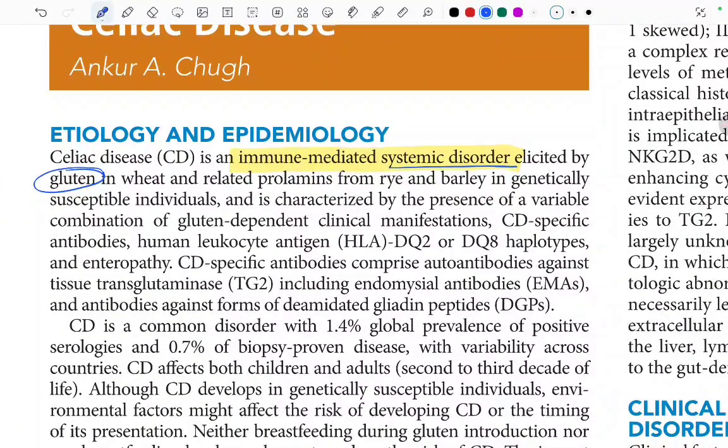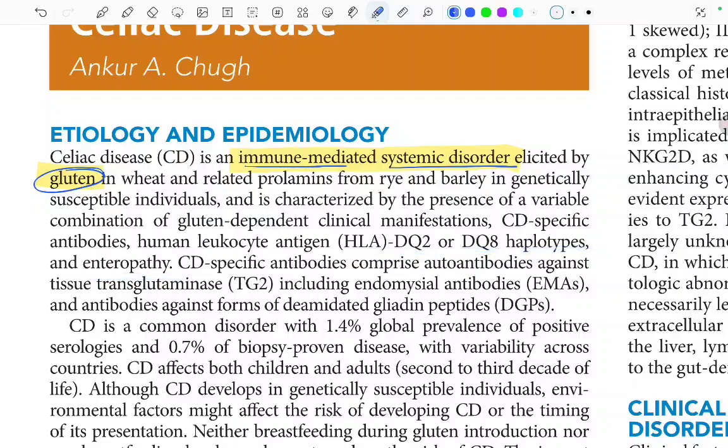Celiac disease is an immune-mediated, systemic disorder which is elicited by gluten, which is present in the wheat, and related prolamins from the rye and barley, in genetically susceptible individuals, and is characterized by the presence of a variable combination of gluten-dependent clinical manifestations, CD-specific antibodies, human leukocyte antigen HLA-DQ2 or DQ8 haplotypes, and enteropathy.